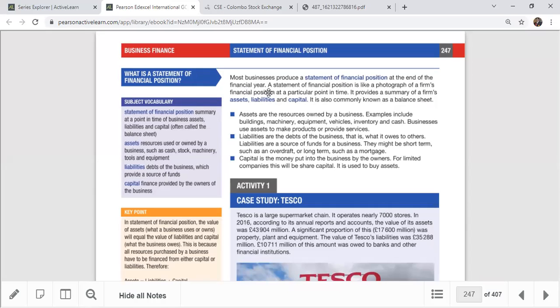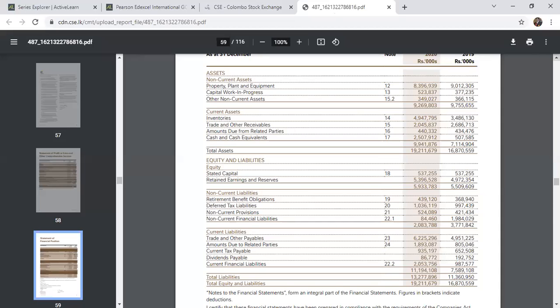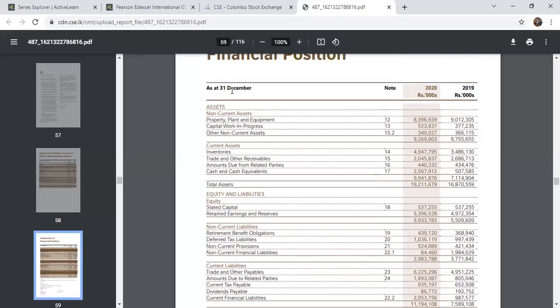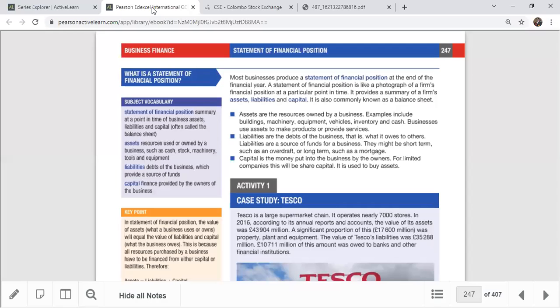Usually the financial year ends on 31st December, like here, in the case of Nestle. But some other organizations' financial year ends on 31st March. Some organizations follow the calendar year, from 1st of January to 31st December, while others follow their financial year from 1st of April to 31st March of the next year, right? So this is the situation.